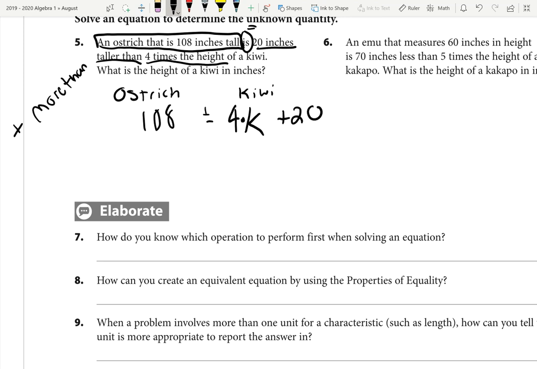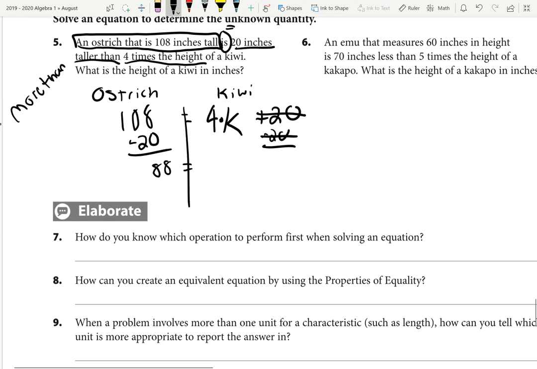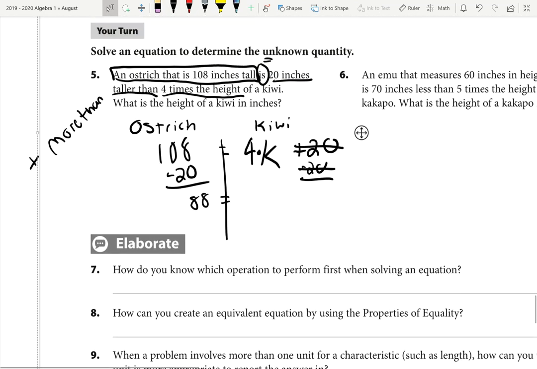So now we would just go through this process of solving it. Remember the PEMDAS operations, going backwards and doing opposites, opposites, opposites. So you would start by subtracting 20. Obviously the plus 20 and the minus 20 would then cancel. So that leaves us on the left side, 108 minus 20 is 88. And on the right side, since the 20 is gone, we just have 4k.